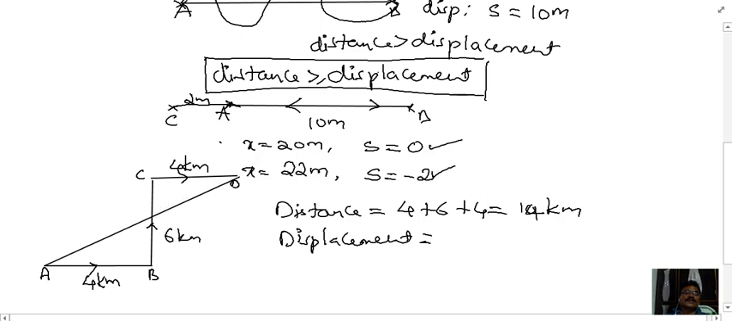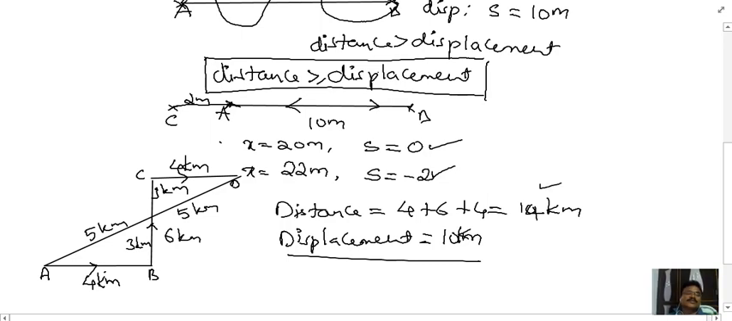This is going to bisect this length, so this becomes 3 kilometers and this becomes 3 kilometers, and it is a right angle triangle with sides 4 and 3, so the hypotenuse becomes 5 kilometers. Totally AD becomes 10 kilometers. So displacement is 10 kilometers, whereas distance is 14 kilometers.